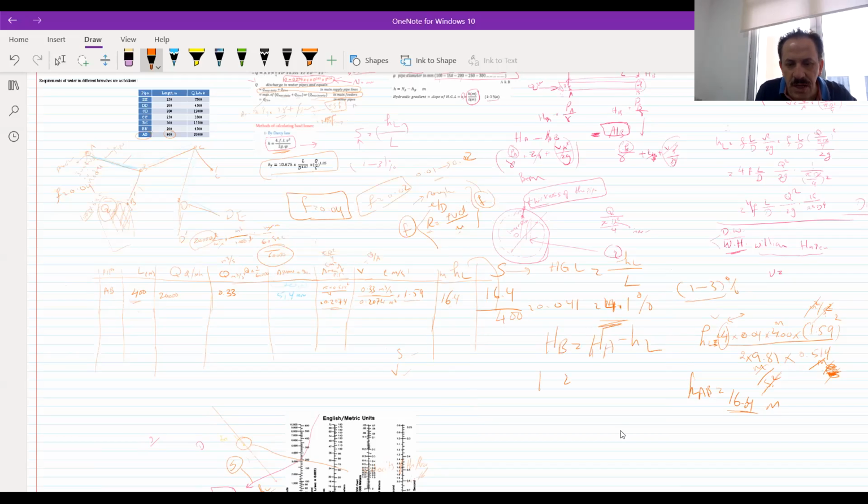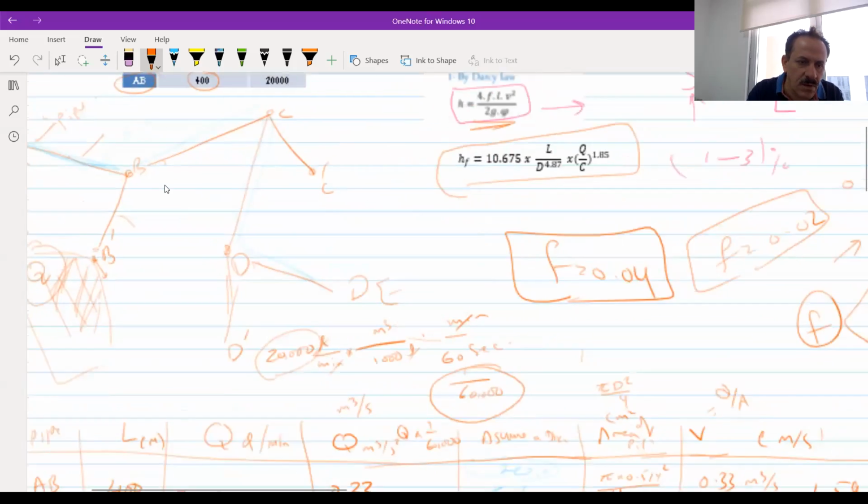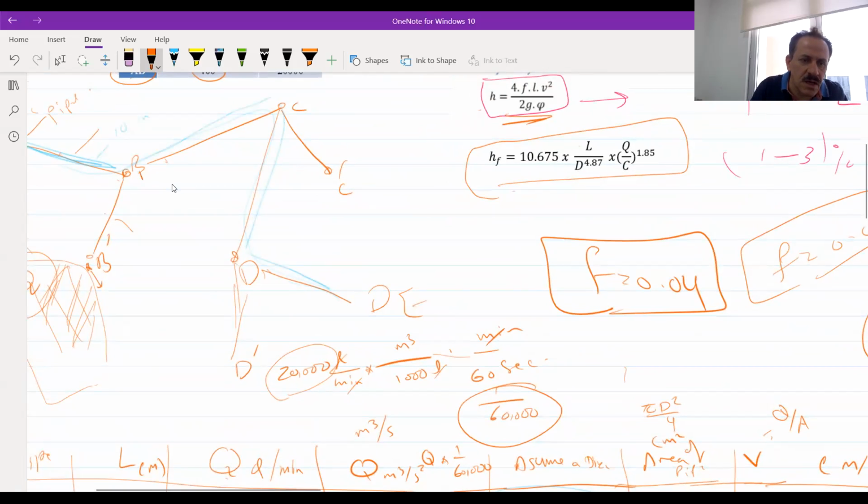Now the pressure at B: we have the pressure at A, which is 20 meters, minus the head loss from A to B, which is 16.4. Now that means we have 3.6 meter as the head at point B.